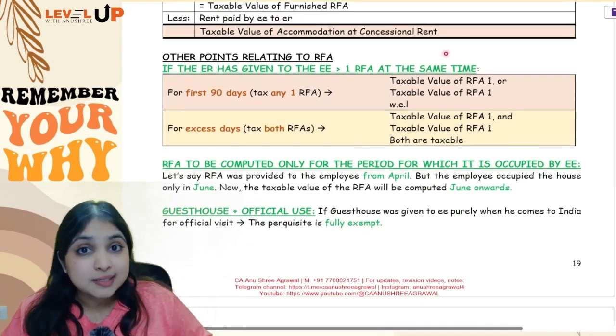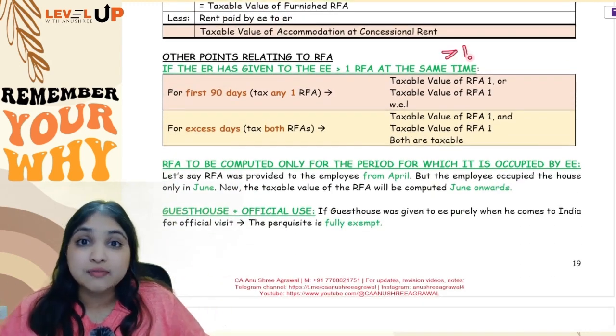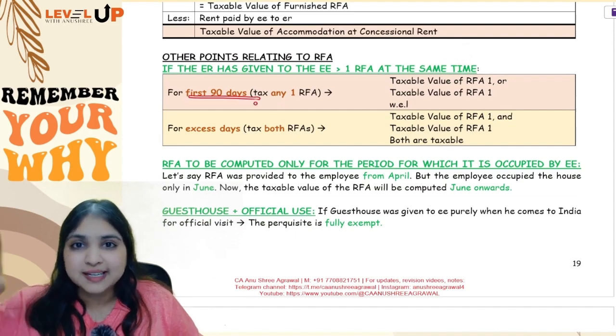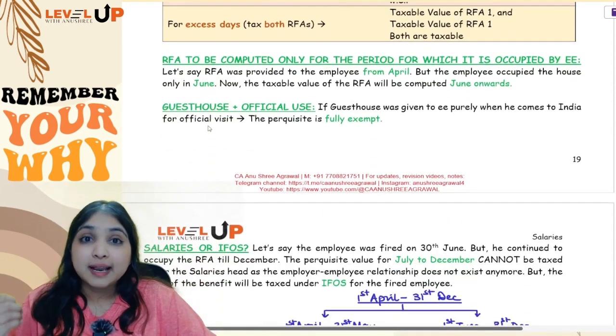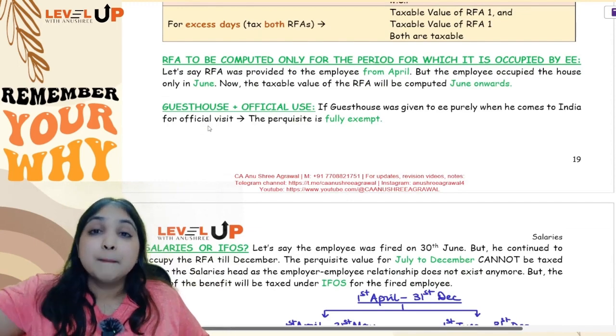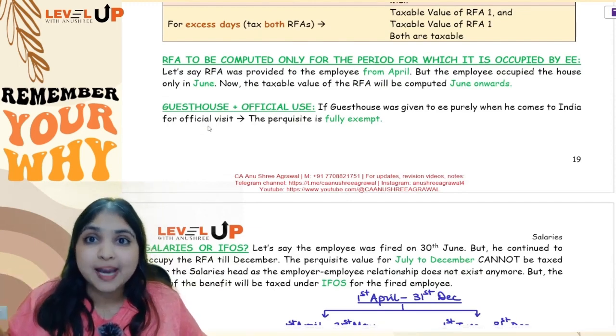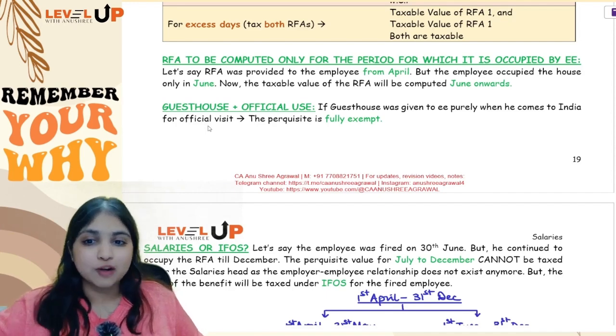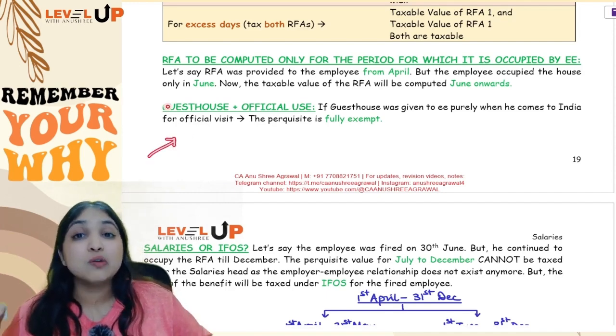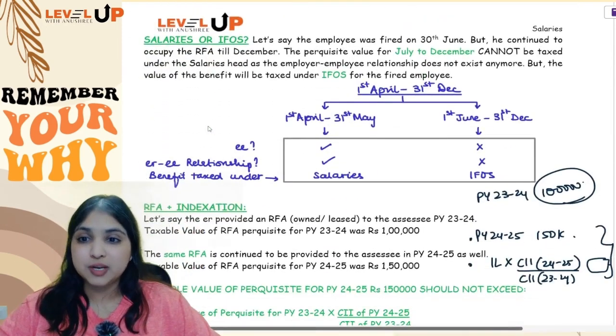Then if the employer has given the employee more than one RFA at the same time, for the first 90 days you will tax any one, of course whichever is lesser. For the period beyond 90 days, you will tax both. Okay, then we learned that in case the employer has given the RFA in April itself, but the employee actually starts occupying it only from June, then you will do the taxable calculation only from June onwards. And then we had learned if the guest house is purely for official purpose, it will be fully exempt.